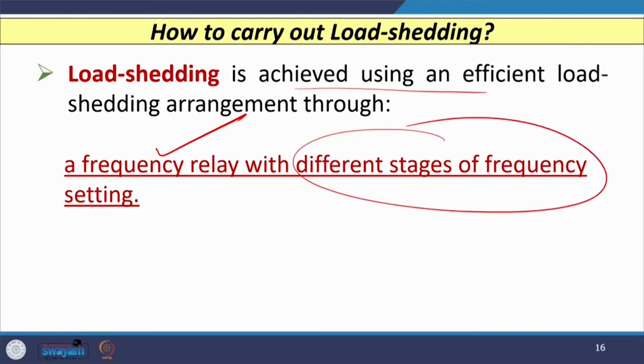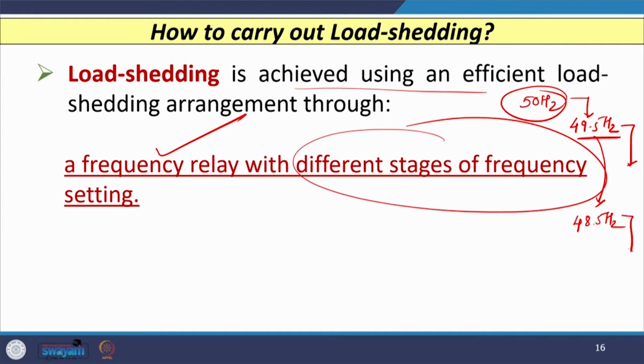So, if we have 50 hertz as the fundamental frequency, and if this frequency falls, let us say from 50 hertz to 49.5 hertz, then we have to remove, let us say, x percentage of load. If my frequency still declines from 49.5 hertz to, let us say, 48.5 hertz, then another x percentage of load I need to remove, and so on.